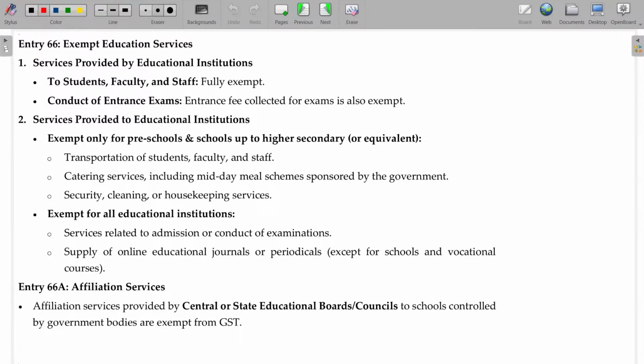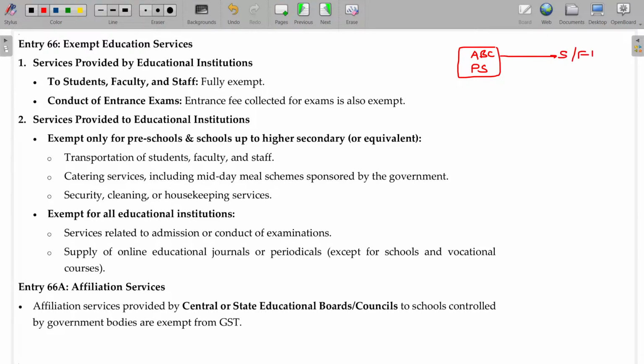Now, public school, ABC public school. What are the services rendered by ABC public school? Okay. And to whom the services are provided?